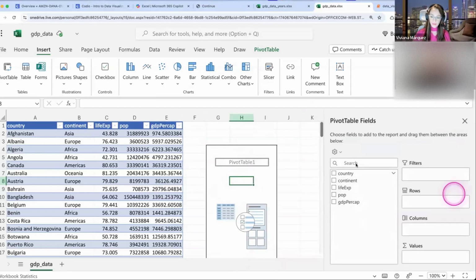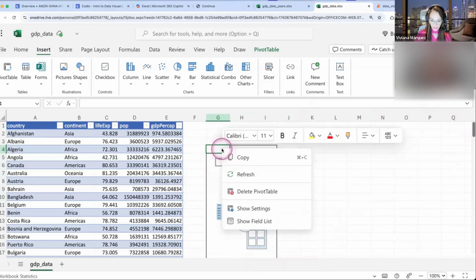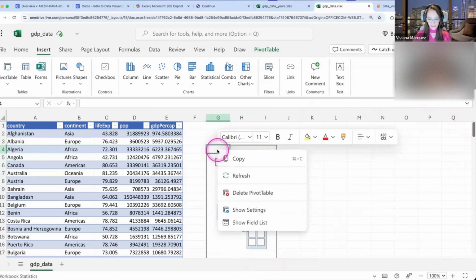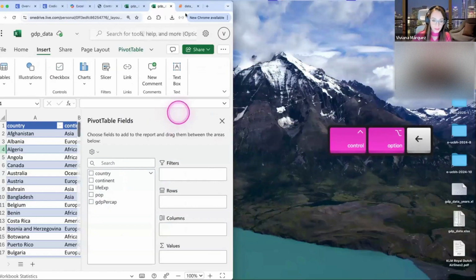And at any moment, you can bring this menu out and work with this menu. If you click on the X by accident, that's fine. You can recover it again, same thing. Click anywhere on the pivot table, right click and show field list. Okay, so what do we want out of our pivot table?